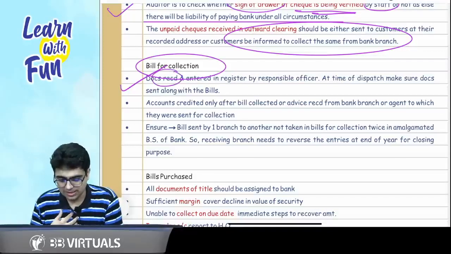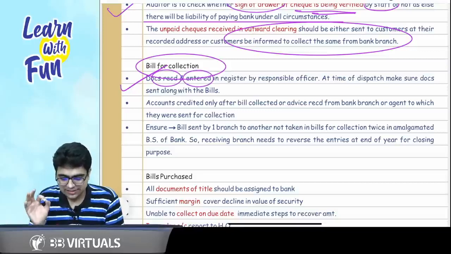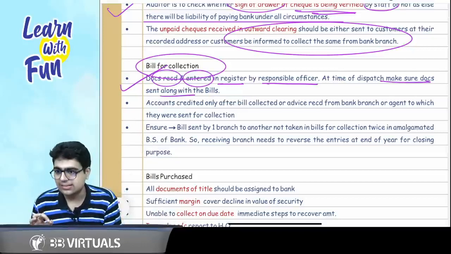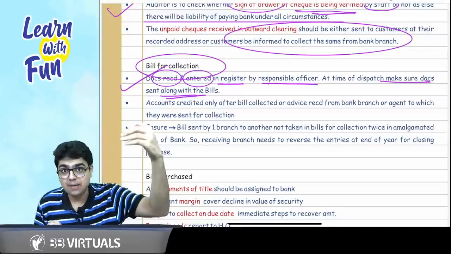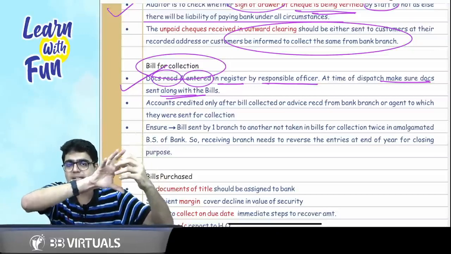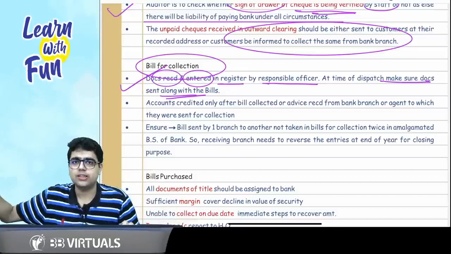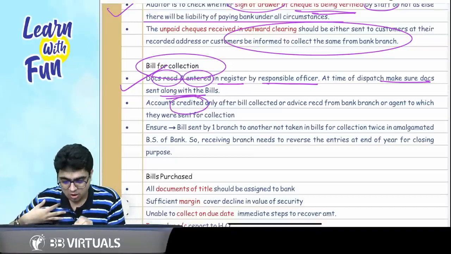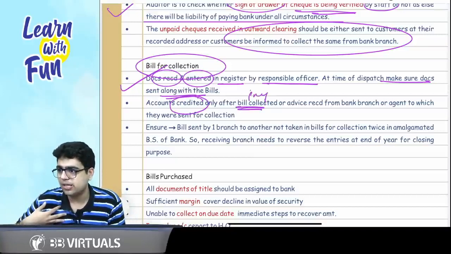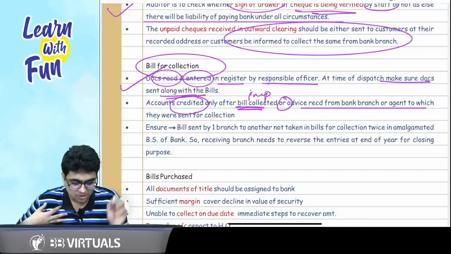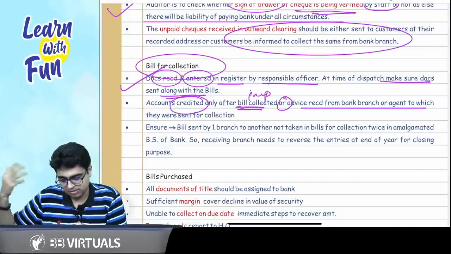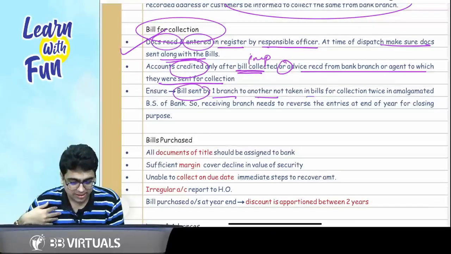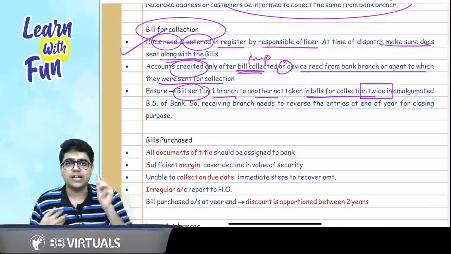So make sure that the documents are received and entered in the register by a responsible officer. At the time of dispatch, make sure that the documents are sent along with the bills. That is, when my branch is sending the documents to its other branch located in the importer's country, it is sending them with the bills for collection. And my account is credited only when the bills have been collected from the importer or advice has been received from the bank branch that they have received the payment. Ensure that a bill sent by one branch to another branch is not taken in bills for collection twice.